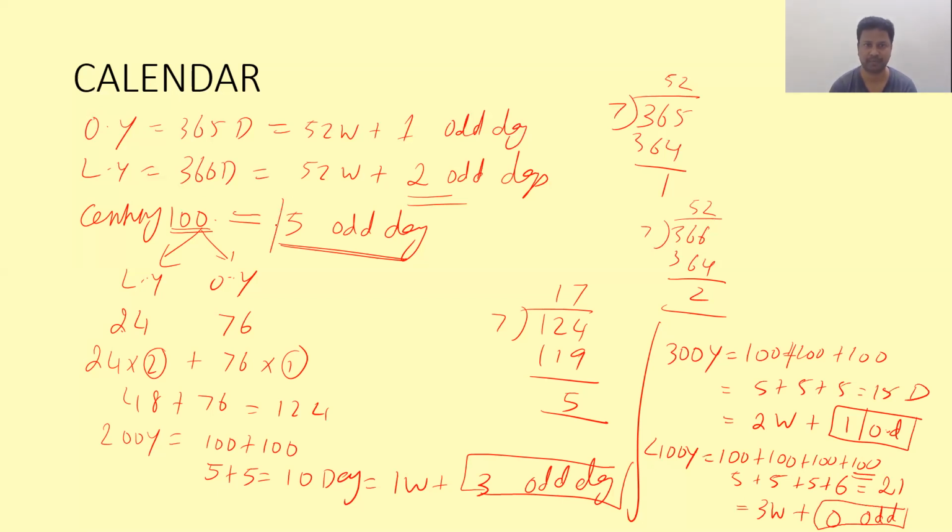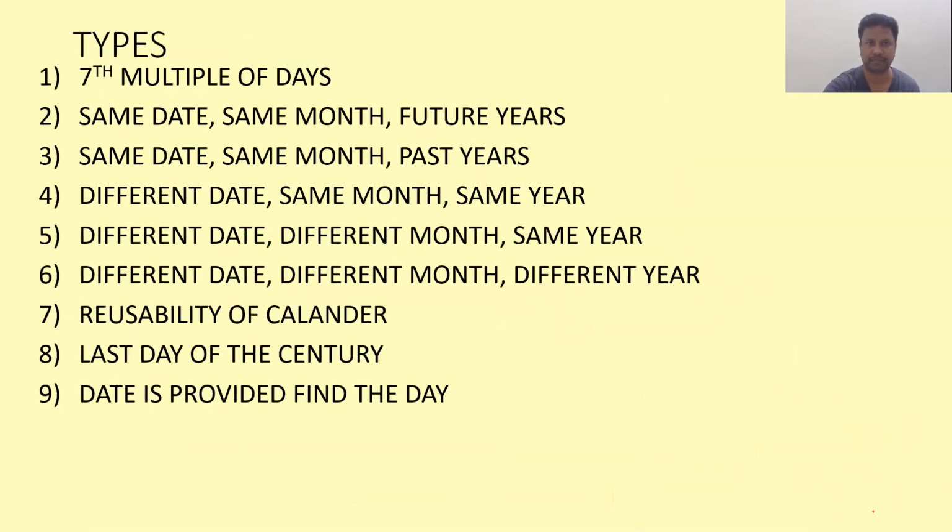So these numbers are very very important. One ordinary year 1 odd day, one leap year 2 odd days, 1 century 5 odd days, 200 years 3 odd days, 300 years 1 odd day, 400 years 0 odd days. If you make a summary of these basics, these are the important things. Leap year 2 odd days, ordinary year 1 odd day, 100 years 5 odd days, 200 years 3 odd days, 300 years 1 odd day, 400 years 0 odd days, and these numbers are cyclic numbers.